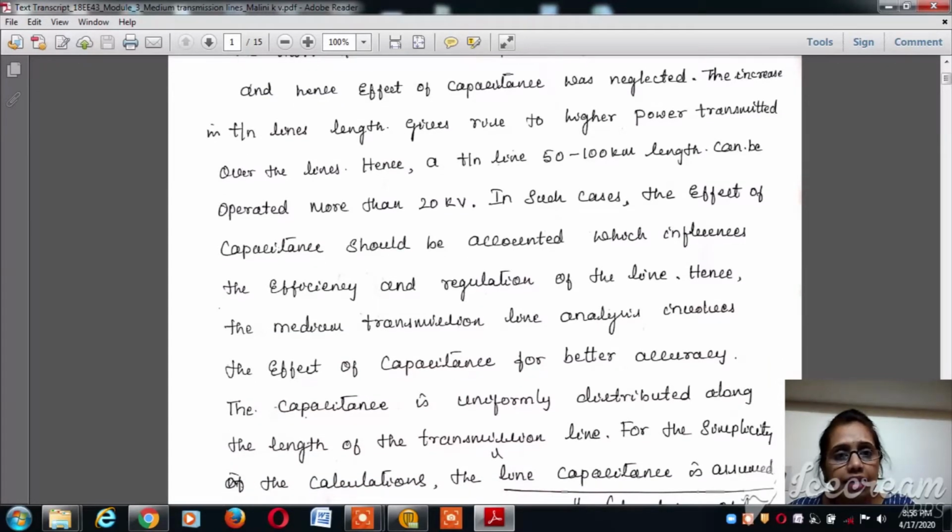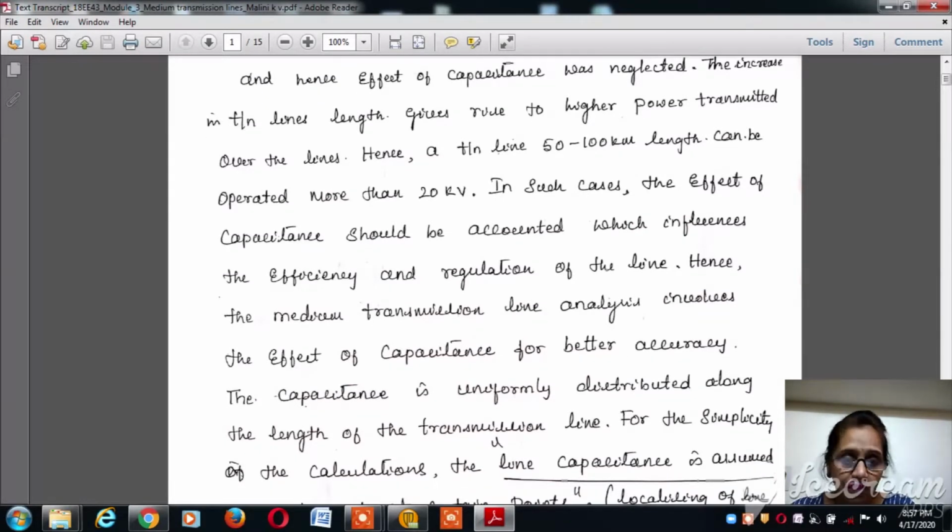In such cases, where the length is more than 50 kilometers and the voltage is more than 20 kV, the effect of capacitance comes into the picture. So we need to account for the capacitance which exists between the two lines, considering the air between the lines as the dielectric medium. Here we consider three different types of parameters that exist in the transmission line: resistance, inductance, and capacitance.